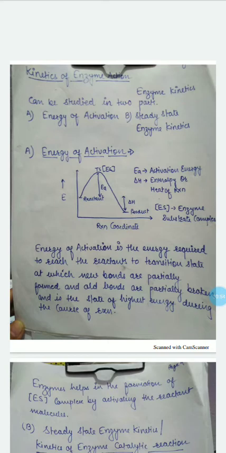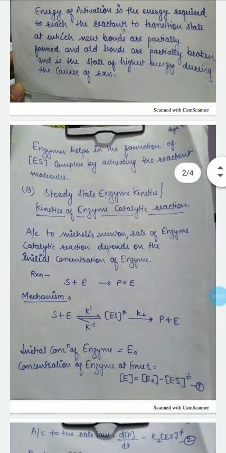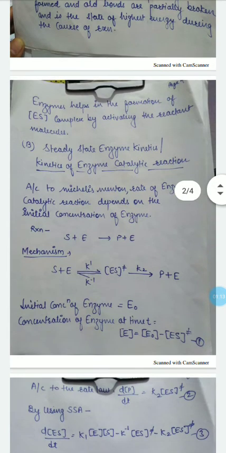Here, enzyme helps to alter the low energy path to form enzyme substrate complex. That's why a reaction proceeds faster with the help of enzyme. So, enzyme helps in the formation of enzyme substrate complex by activating the reactant molecule. Next is steady state enzyme kinetics.